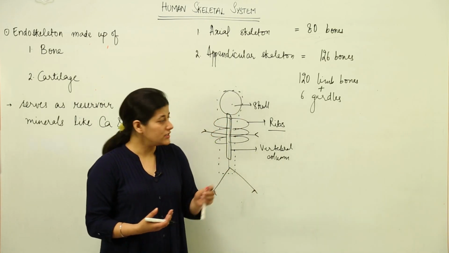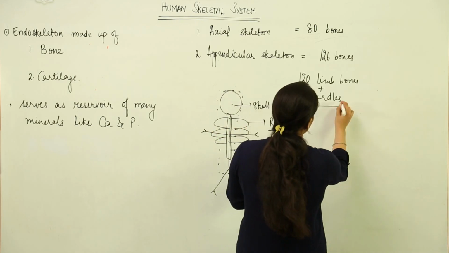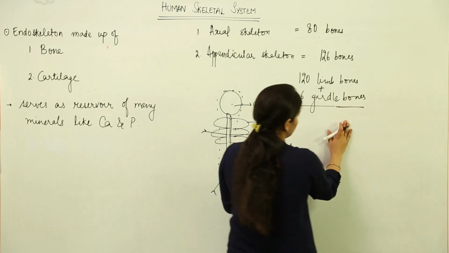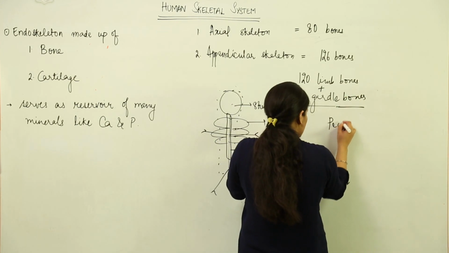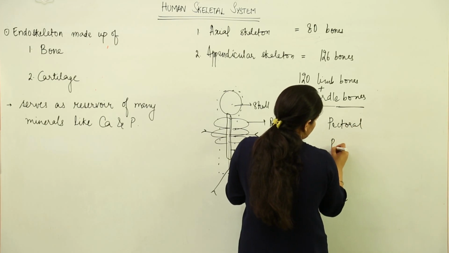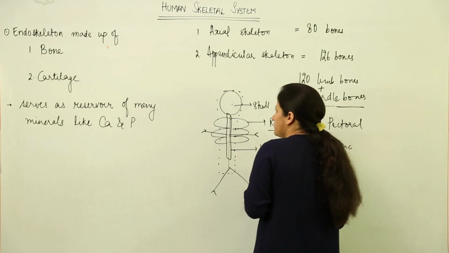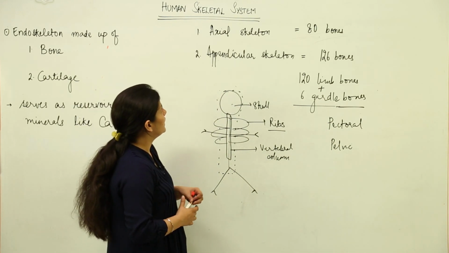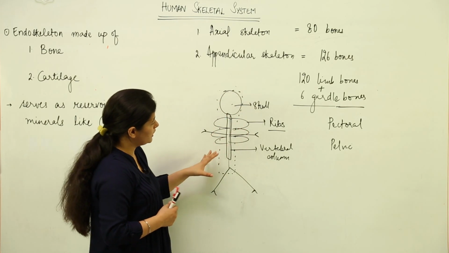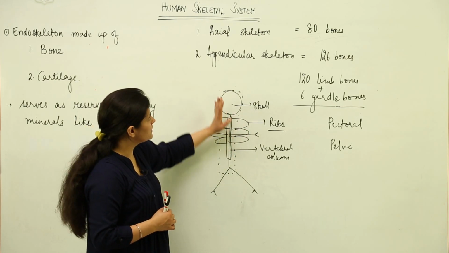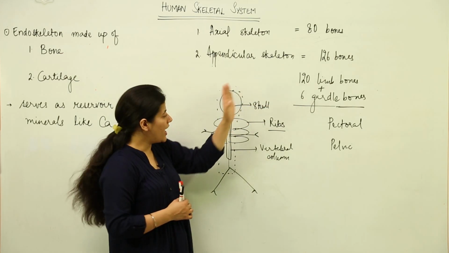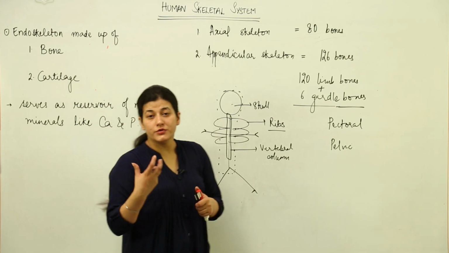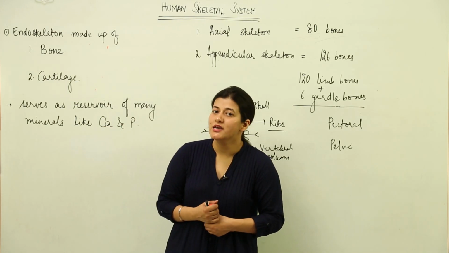And there are 6 girdle bones, not girdles, they are girdle bones to be very specific. There are 2 girdles, one is pectoral girdle and the other one is pelvic girdle. We will discuss these in detail when we study the bones of the appendicular skeleton and axial skeleton differently and individually. For now, what we have to confine ourselves to is that the axial skeleton has 80 bones and the appendicular skeleton has 126 bones, which sum to 206 bones which are present in our skeletal system.